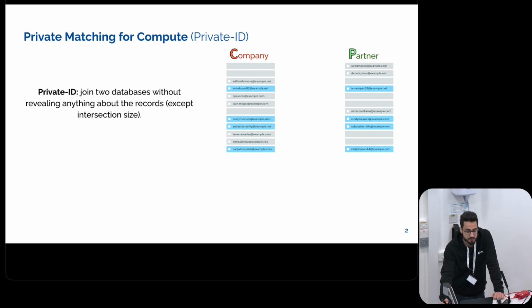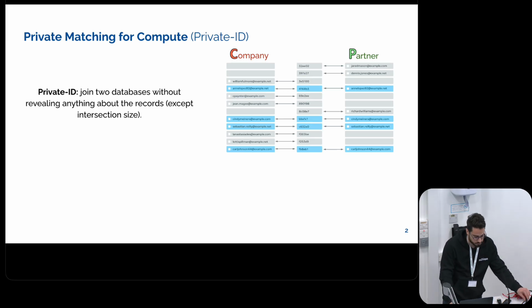To introduce you to the problem of private matching for compute before we talk about delegation, there exists previous work that tries to do private unions. Essentially, we have two parties, party C on the left-hand side and party P on the right-hand side. We want to create a union in a sense that each of the two parties will not be able to learn which of the records have matched on the other party, and they don't learn anything apart from some intersection sizes.